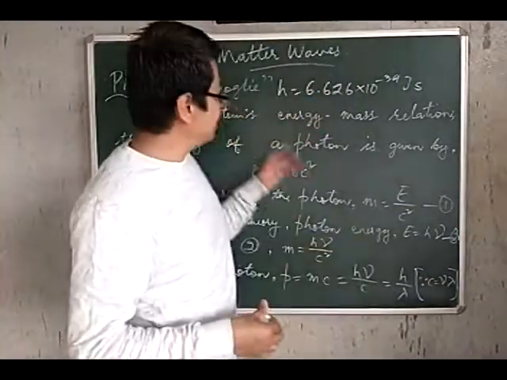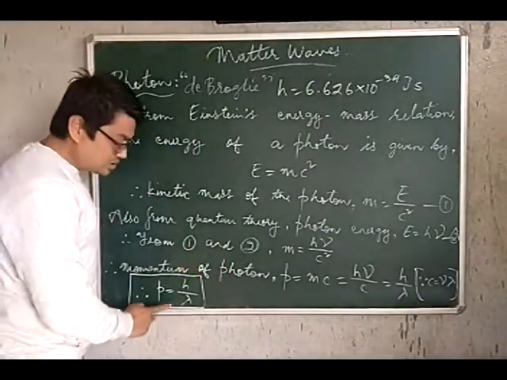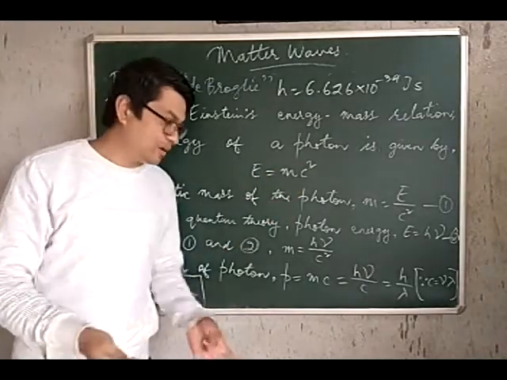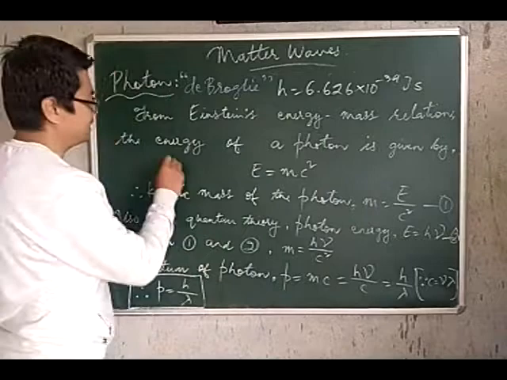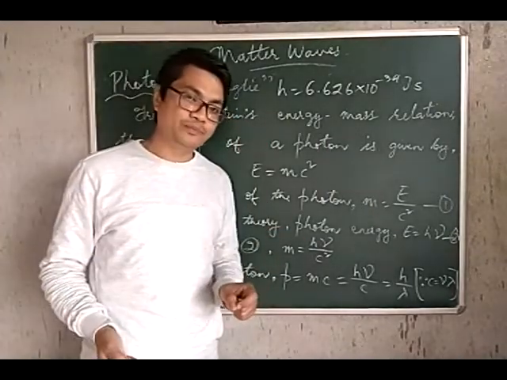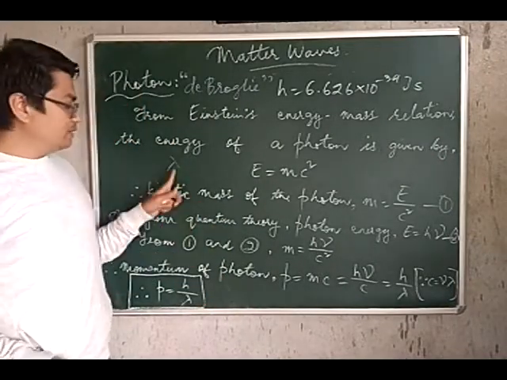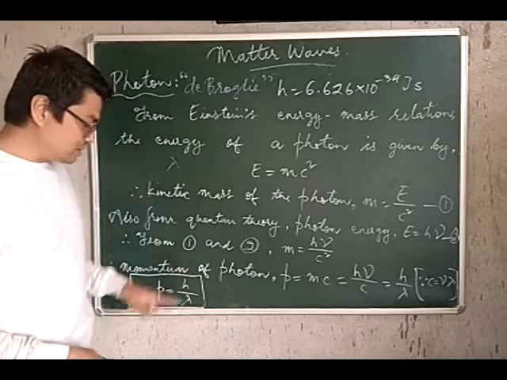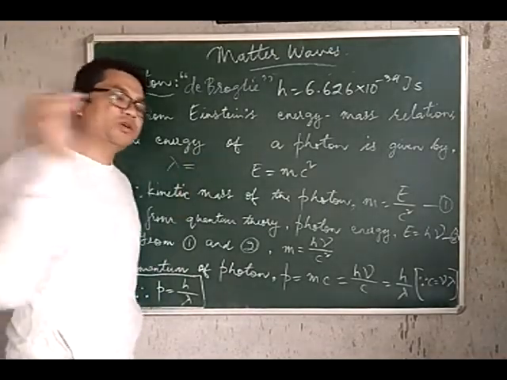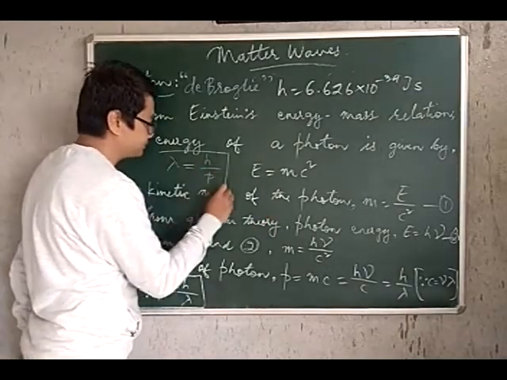He said that not just photons, but any moving body, any moving particle will have a wavelength lambda, since it is behaving as a wave according to de Broglie. The wavelength of that moving body is given by h by p.